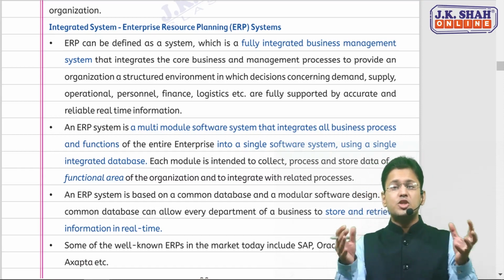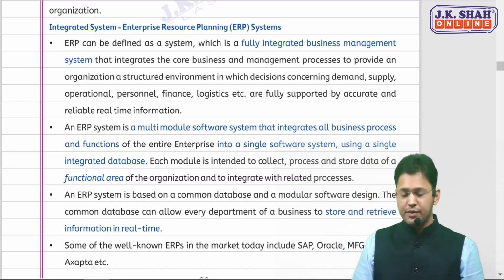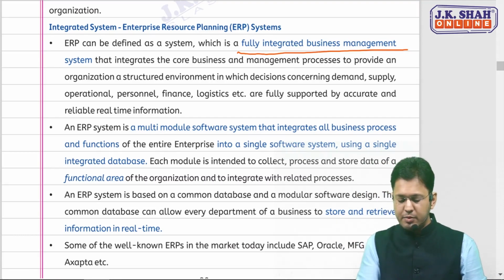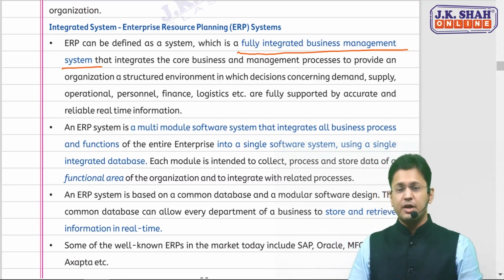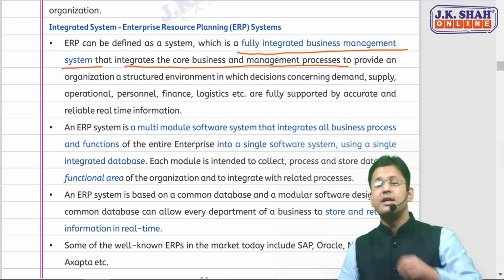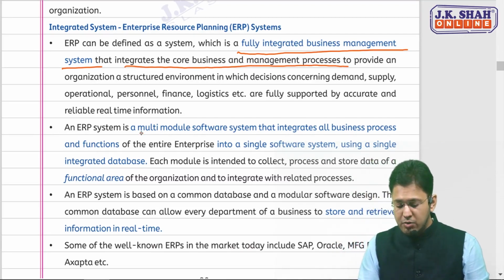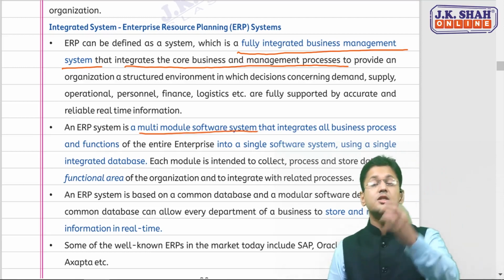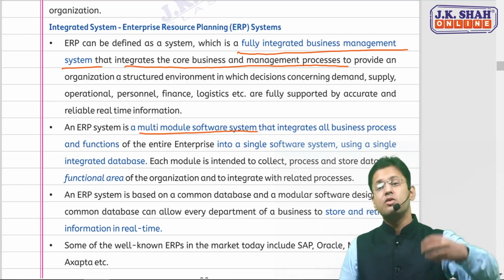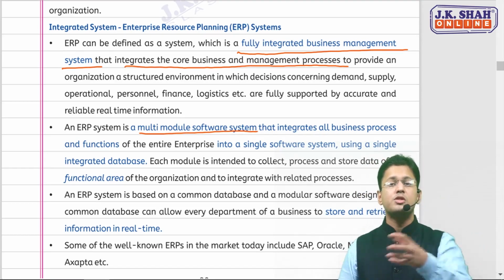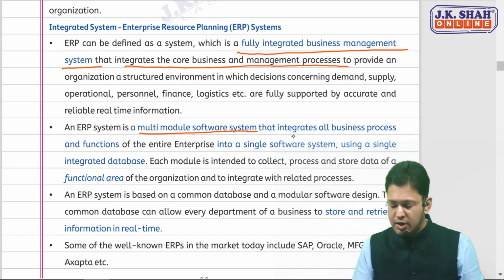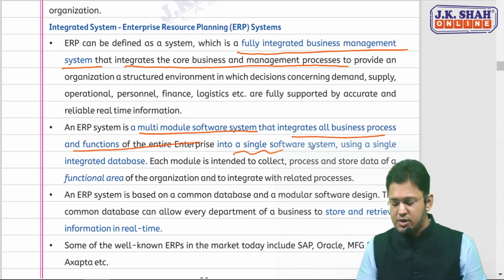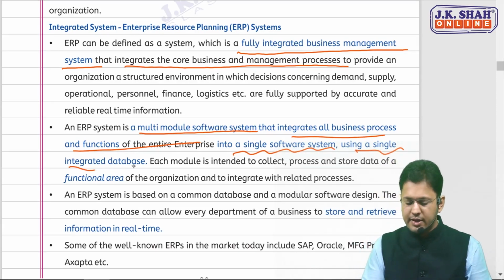So what is ERP, sir? Let me merge two definitions. The first one: ERP is a fully integrated business management system. It has integrated our entire business management system, integrating the core businesses and the processes. And why is this done? Let us go to the second one. It's a multi-module software system, because purchase, sales, these will all be called modules now, parts of the software. The small modules are joined together to make a bigger module. So it's a multi-modular software system that has integrated all the processes and functions of the enterprise into a single software using a single integrated database.